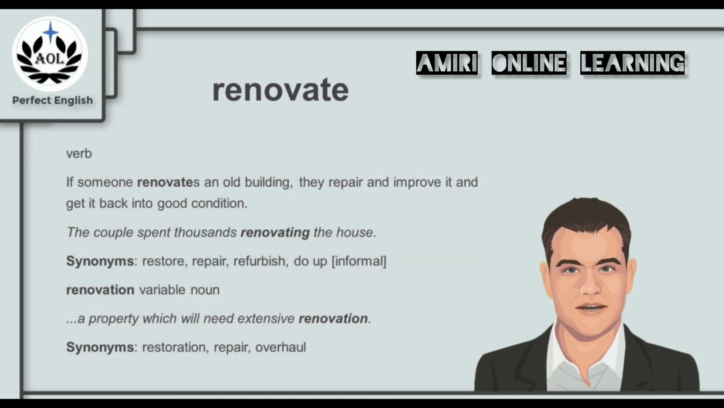If someone renovates an old building, they repair and improve it and get it back into good condition. For example, the couple spent thousands renovating the house, repairing and improving the house. And synonyms for renovate are the words restore, repair, refurbish, and do up, which is an informal word. We use renovation as a noun. For example, we say a property which will need extensive renovation. And synonyms for renovation are the words restoration, repair, and overhaul.